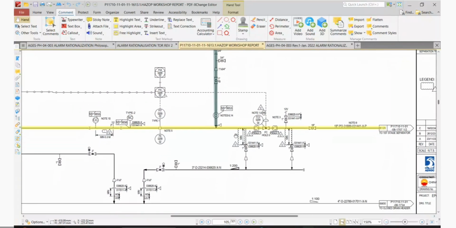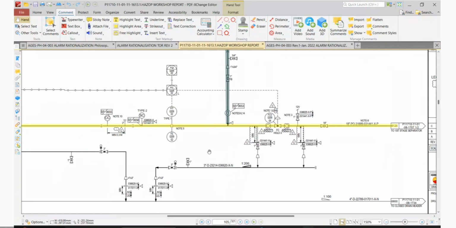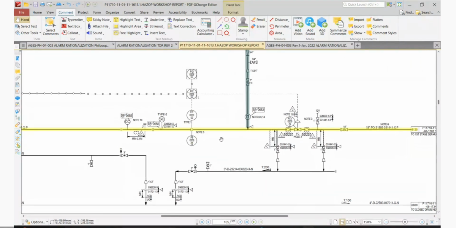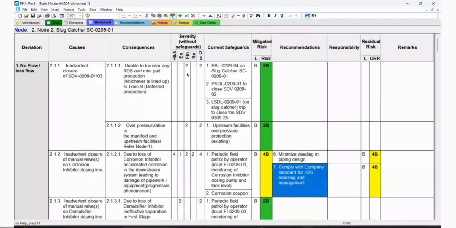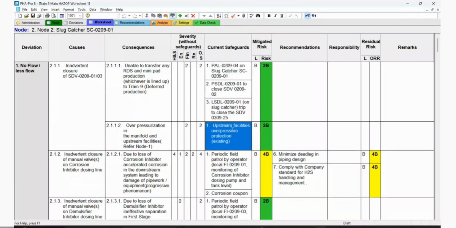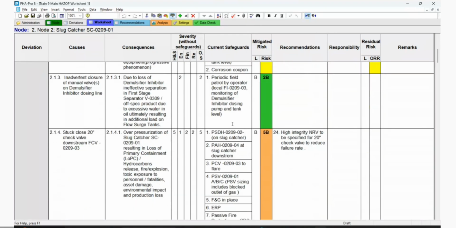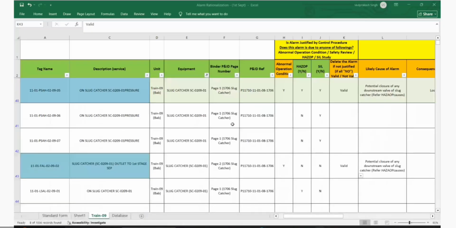Just see whether this yellow is part of the separator node, the first node, or node 2 slug catcher. It should have been there in the no flow. Yeah, it's not there. If it is not there, we have put the no here. But anyway, this is valid because this is an abnormal condition. So we are saying yes. It's valid. So potential closure of any downstream manual valve of FCB.